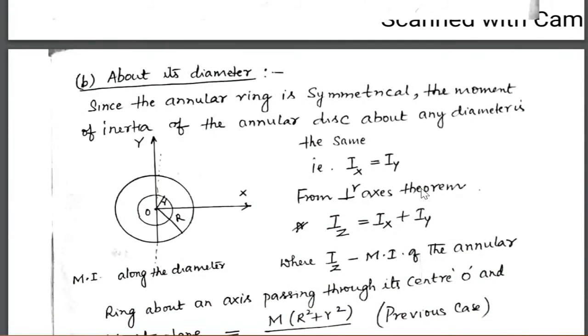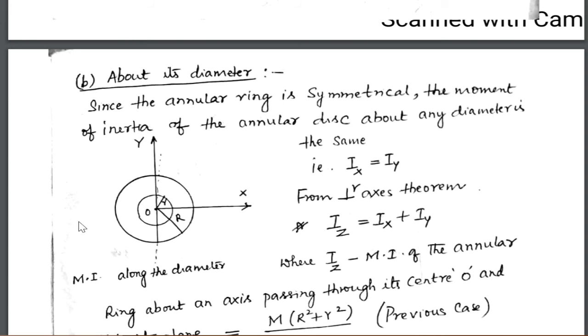Next, second case, moment of inertia of the annular ring about its diameter. Since the annular ring is symmetrical, the moment of inertia of the annular ring, annular disk or annular ring, about any diameter is the same.